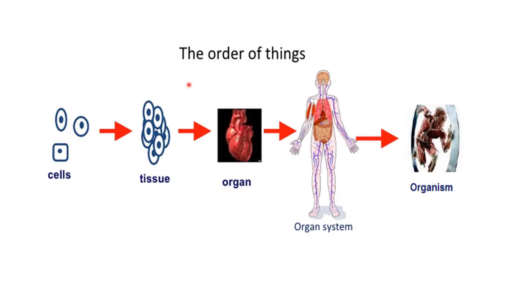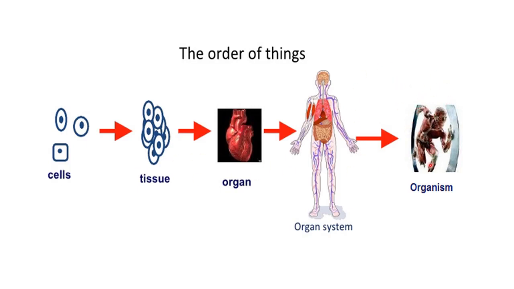Then these tissues will make an organ. For example, here the cells and the tissues, then the organ is being made as a heart. Then organs will make an organ system, which is the circulatory system. And with respect to the heart, the organ system is what? It's the circulatory system. And then the organism is being made.